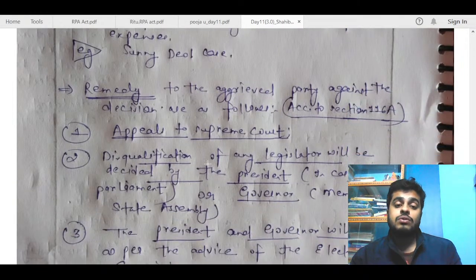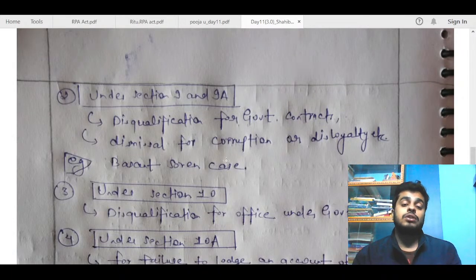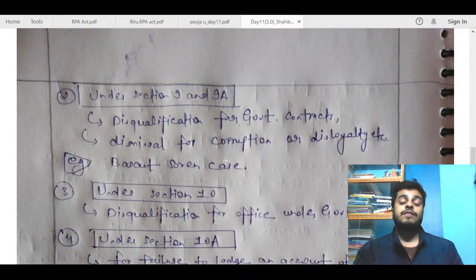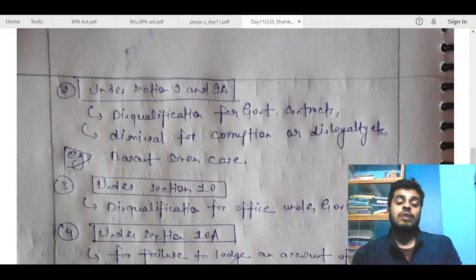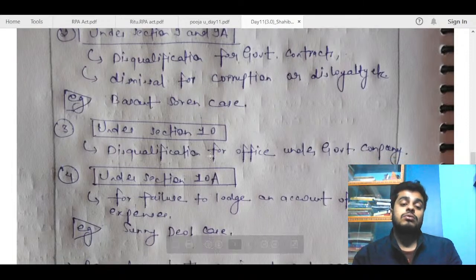Remedy to the... so you have written it in quite detail. That is good, but I think try to include all the dimensions, both the RP, because the question does not limit there. The second part does not limit itself to the RP Act. In the first part, it limits itself to the RP Act, but in the second part, it does not mention it. So you can mention all the three ways of disqualification and try to keep this section a bit small.